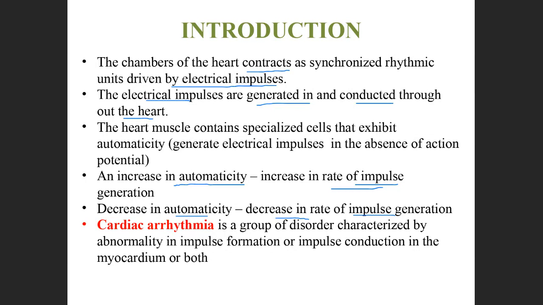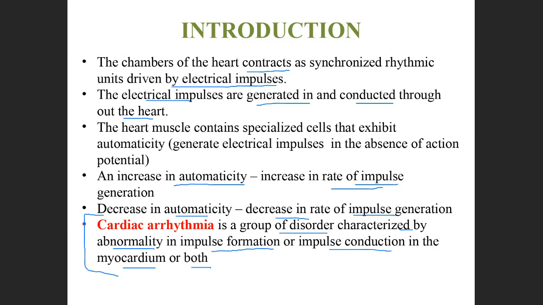So together, cardiac arrhythmia is a group of disorders characterized by abnormality in either impulse formation or impulse conduction in the myocardium or in the complete heart. Myocardium is the muscle of the heart, the innermost layer of the heart.